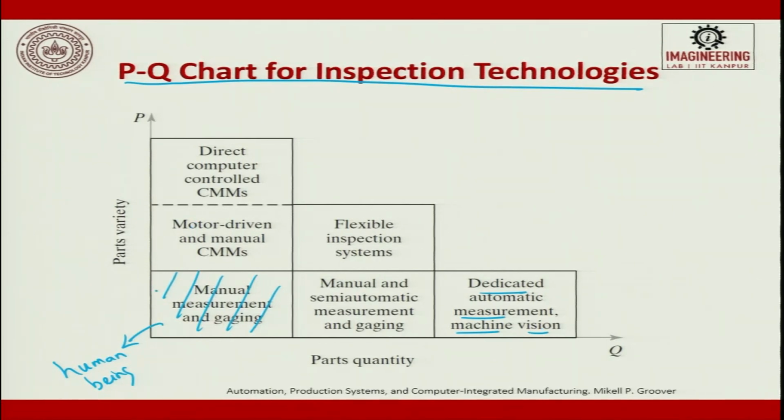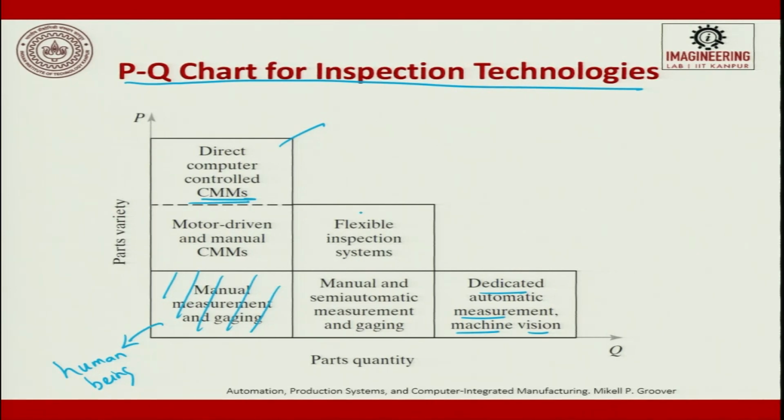Then when we move to large product variety and very minimum quantities, we use coordinate measuring machine. Coordinate measuring machine is assisted by a computer. So, it is a computer controlled coordinate measuring machine, in which flexibility is more, quantity is less. Then we have two more boxes.